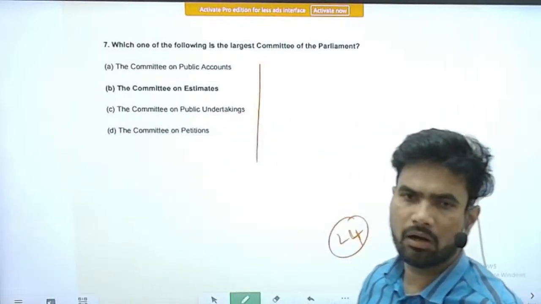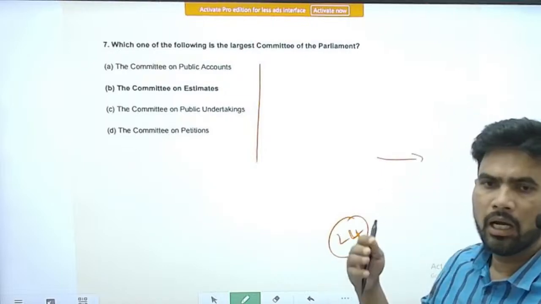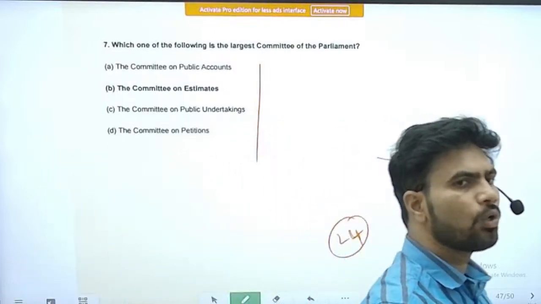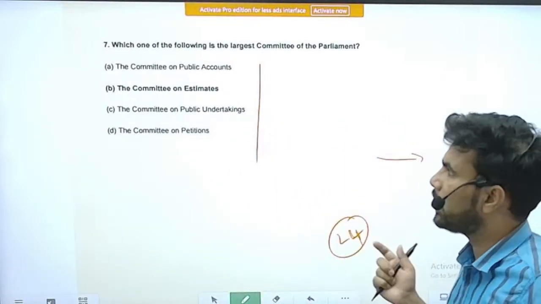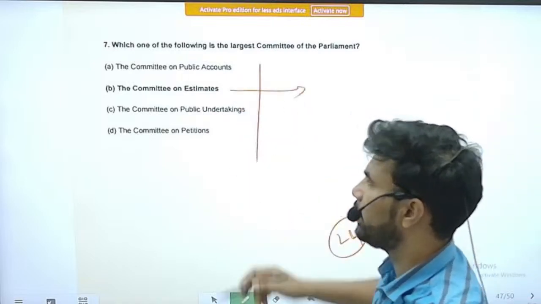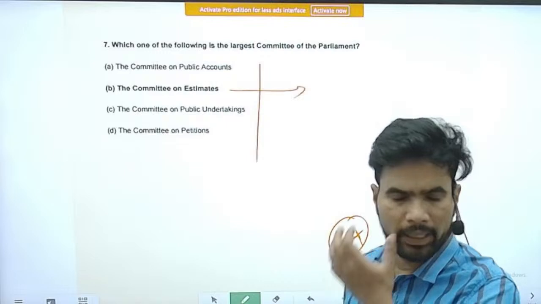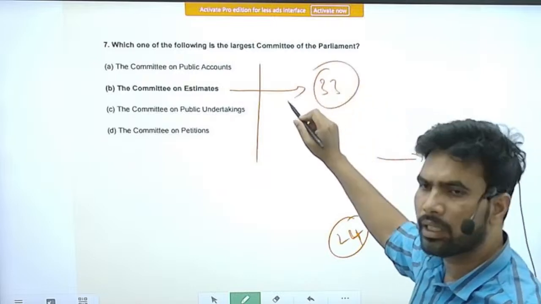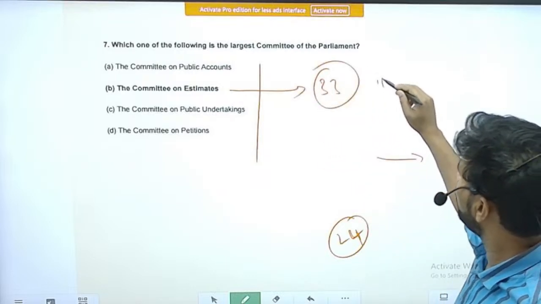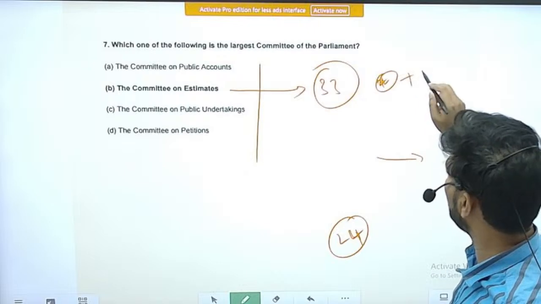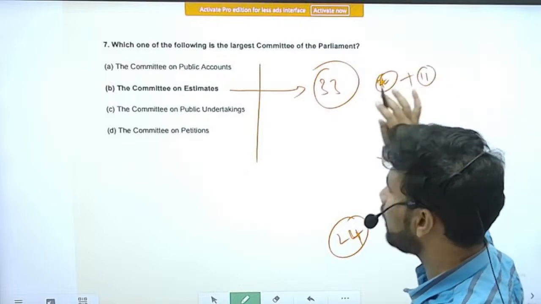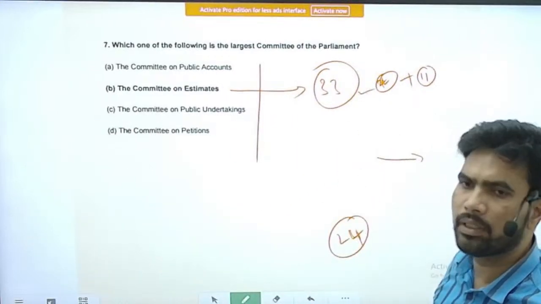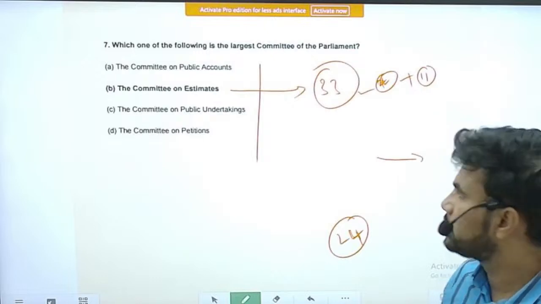Apart from that, there are ad hoc committees also. They are appointed, as and when they are required, relating to specific matters, including consideration of the bills, etc. So here the Estimates Committee is the largest committee among the parliamentary committees. If I am not wrong, it has 33 members in total. 22 are coming from the Lok Sabha, and I think 11 from the Rajya Sabha. I'm not sure about the numbers. Please recheck once again. But however, this is the largest committee, the Committee on Estimates.